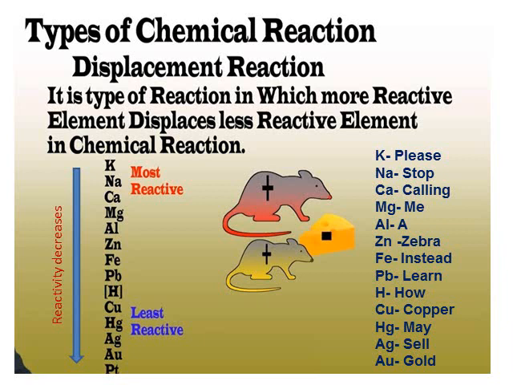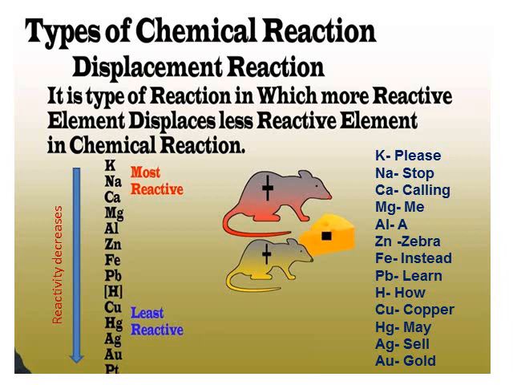In this list, K is potassium, then comes sodium, calcium, magnesium, aluminum, zinc, iron, lead, hydrogen, copper, mercury, silver and gold. These elements are arranged in decreasing power of reactivity, and this is called the reactivity series, which you will learn again when we take up the lesson on metals and non-metals.